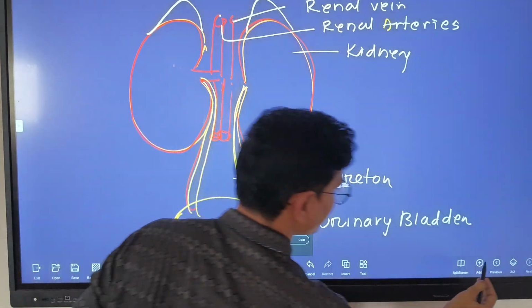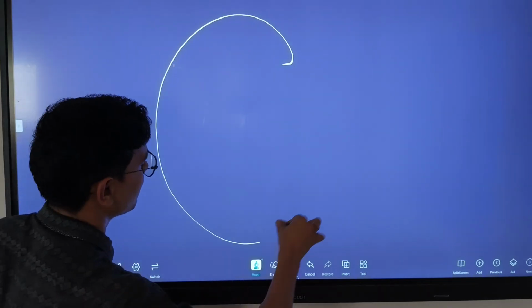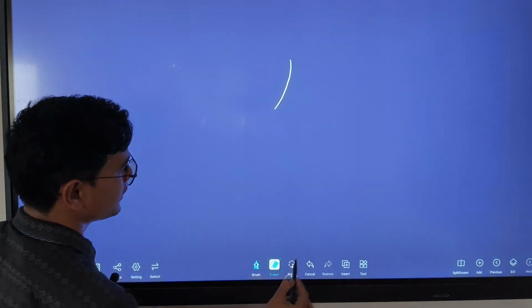Now we discuss this complete kidney. See the structure of the kidney.